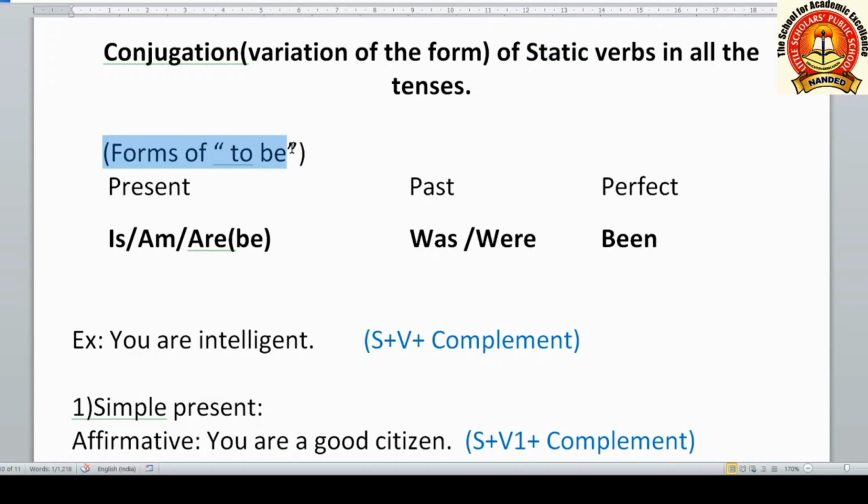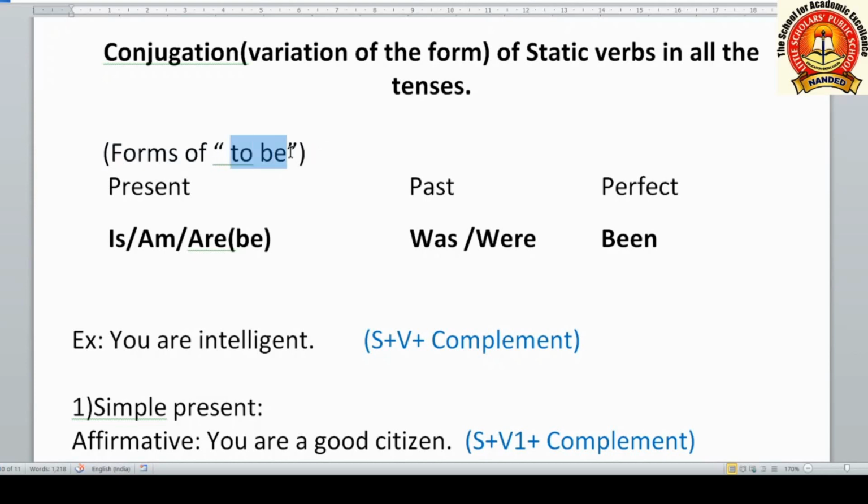We have studied tenses in all the 12 forms. These tenses we studied with the help of action verbs. Action verbs show some action. This is why we can use them in continuous tenses. But static verbs don't show any action. They show some fact or some state of being. This is why we cannot use them in continuous tenses. In this video, we are going to see which are such static verbs, how to use them.